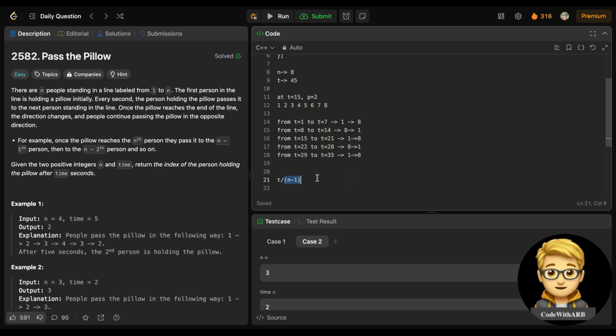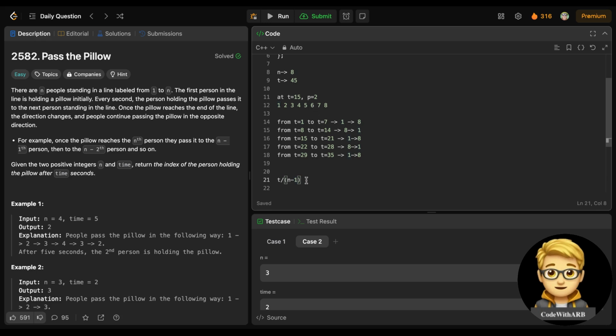Why am I taking n minus 1? Because at 1 second the position of the pillow is at second, right? That's why I'm taking n minus 1. See, moving from 1 to 8, I need only t equals 7 seconds. So for dividing t, how many times I need to take needs to be n minus 1, right? It needs to be divided by n minus 1 for sure.